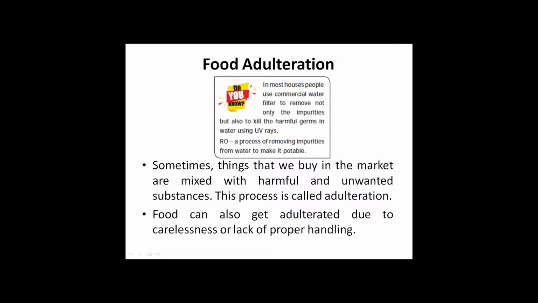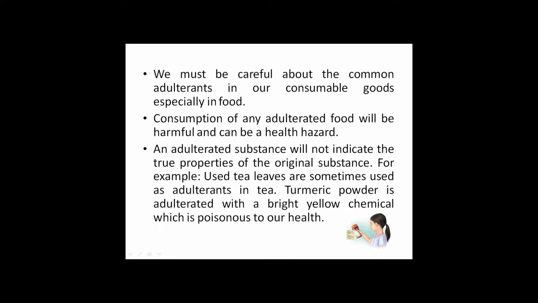Food can also get adulterated due to carelessness or lack of proper handling. We must be careful about the common adulterants in our consumable goods, especially in food. Consumption of any adulterated food will be harmful and can be a health hazard. An adulterated substance will not indicate the true properties of the original substance.